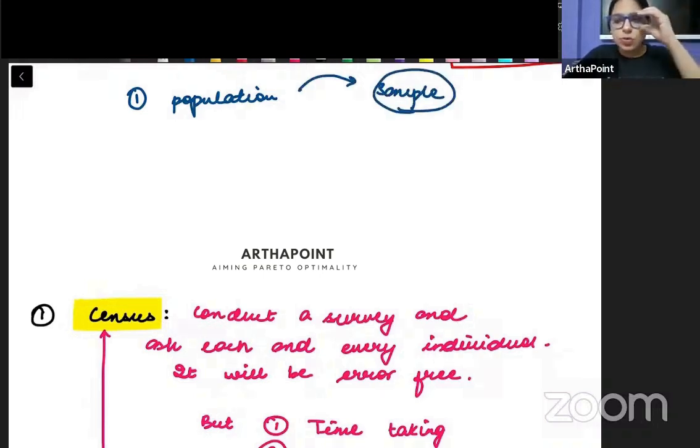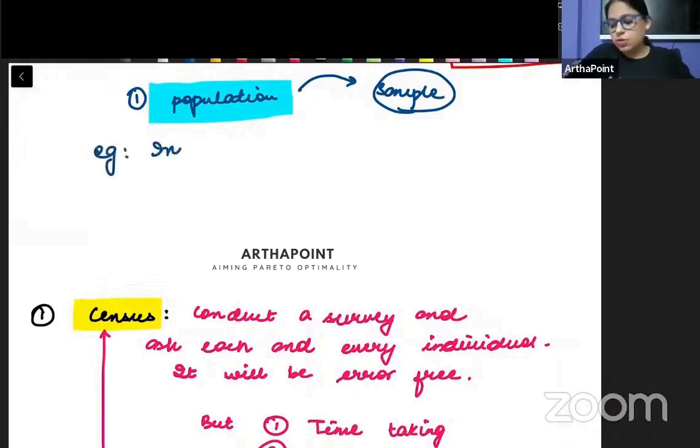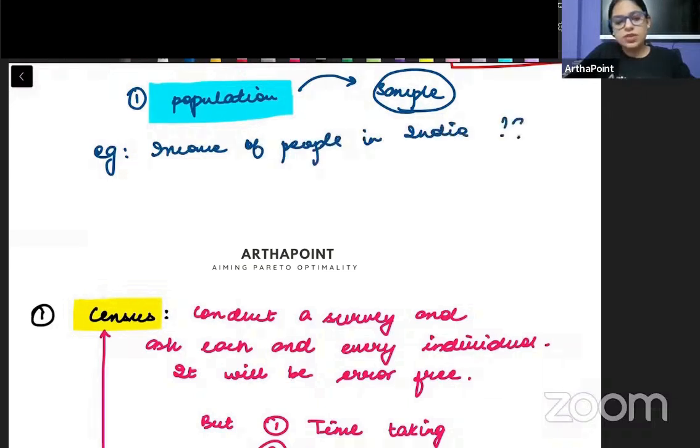So suppose someone goes ahead and collects the entire data of the population. अगर कोई जाकर सही में पूरा population का data collect करना चाहता है, so for example, let's say I want to research the income of people in India. मुझे जानना है कि लोगों की on an average income कितनी है. And let's say I start going to each and every household. मैं एक एक घर जा रही हूँ across different states and I start asking them, okay, how much is your income? How much is your income? ऐसे करके मैं एक एक का income पूछ रही हूँ.